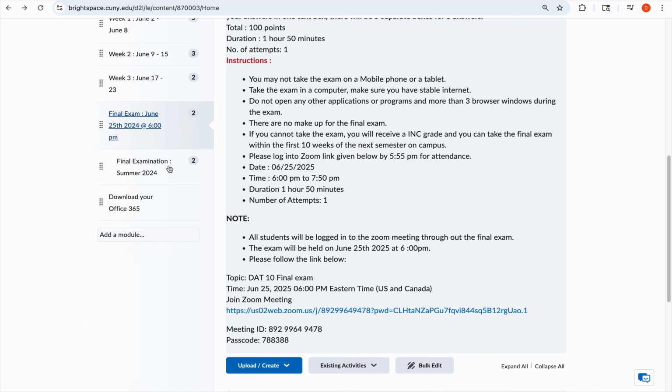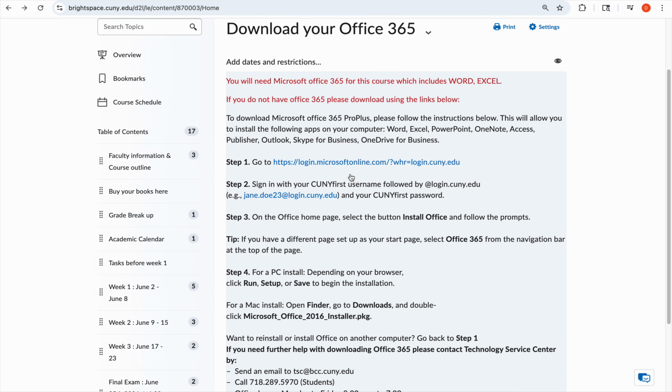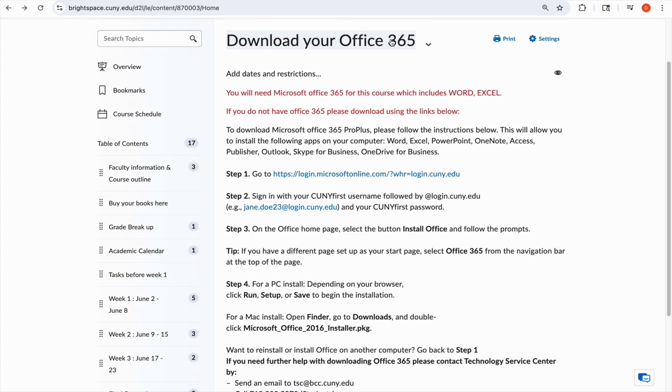If you do not have Microsoft Office, there is a free download for all BCC students. Click on this and follow the instructions, and you can download a version of Microsoft Office 365 to your laptops or computers. Not having a computer or Microsoft Office is not an excuse for not completing your work. By default, if you're taking an online asynchronous class, you're required to have your computer and Microsoft Office. All CUNY students can download a free copy of Microsoft Office 365. Follow these instructions and you'll be able to.